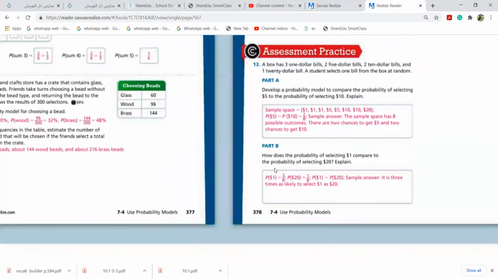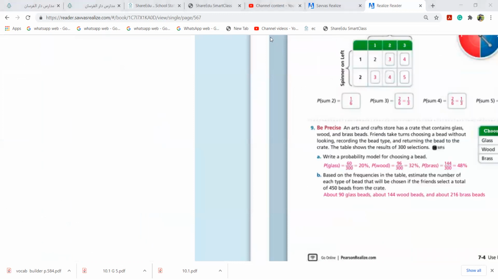So we were at this question. Now they're asking you, if 60 is out of 300, then out of 450 beads, how much? This is your question. Based on the frequencies in the table, estimate the number of each type of bead that will be chosen if the friends select a total of 450 beads from the crate. Instead of 300 selections, if they select 450. Simple.